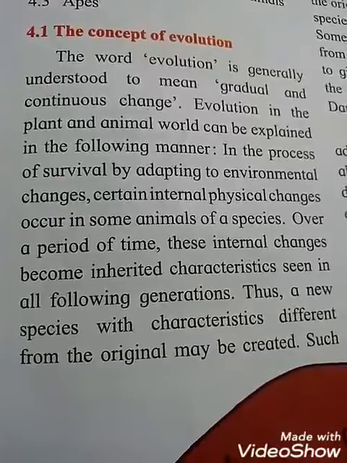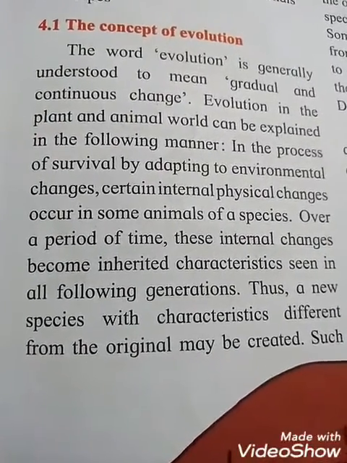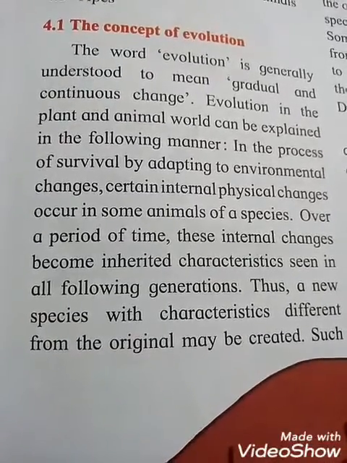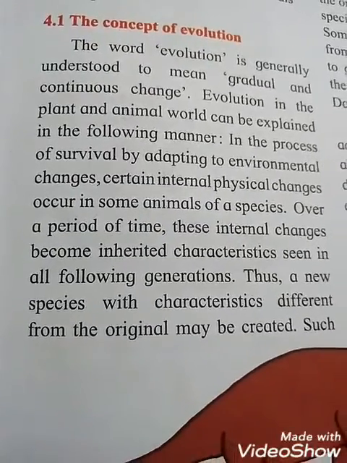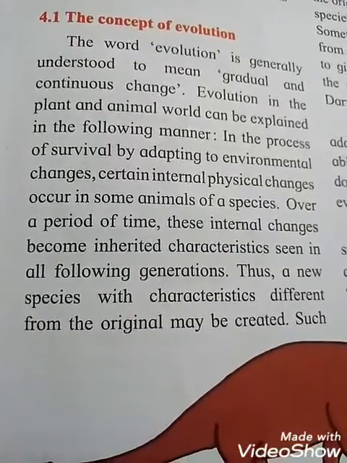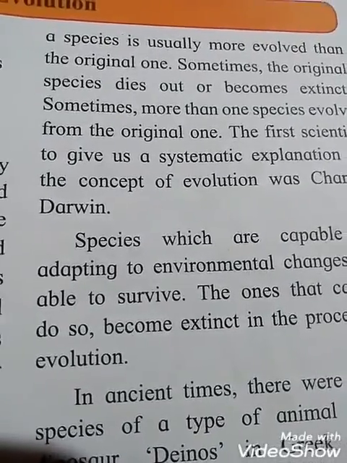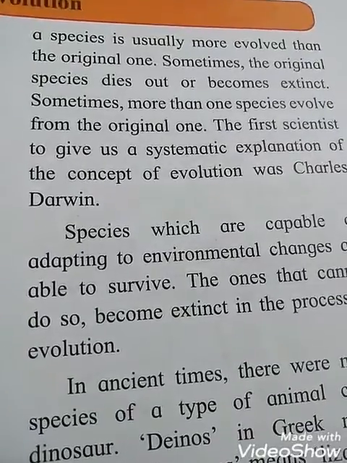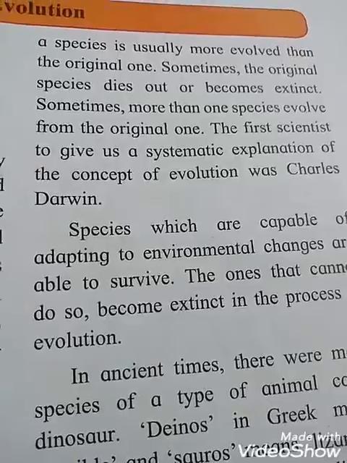Over a period of time, these internal changes become inherited characteristics, means features seen in all the following generations. Thus, a new species with characteristics different from the original may be created. Such a species is usually more evolved than the original one. Sometimes the original species dies out or becomes extinct.